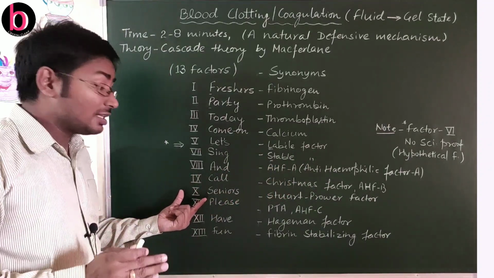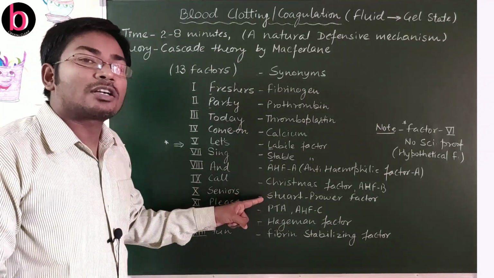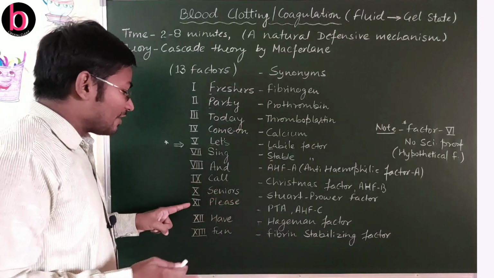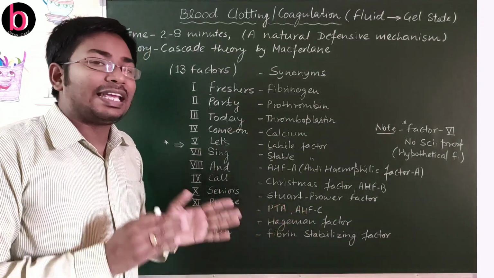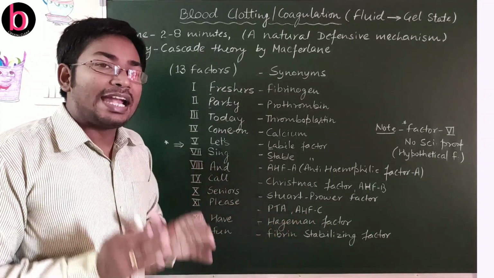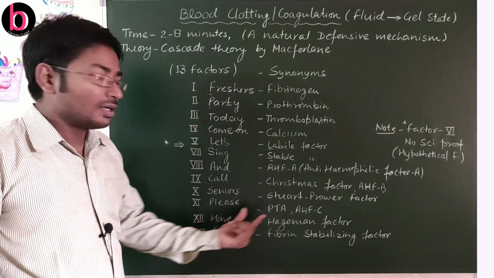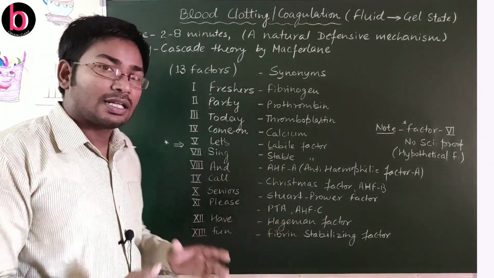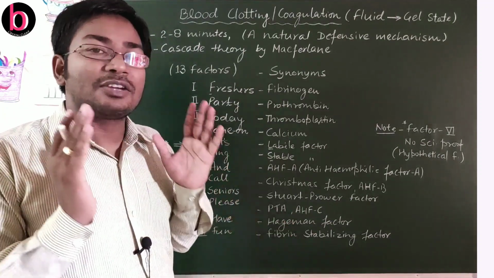Now this is the 10th, that is about seniors, so S for Stuart-Prower factor. 11th, please, so P for PTA as well as AHFC, so PTA factor and anti-hemophilic factor C. Now 12 have, so this is Hageman factor, and 13, this is fibrinogen stabilizing factor.